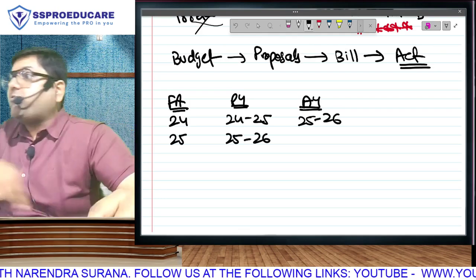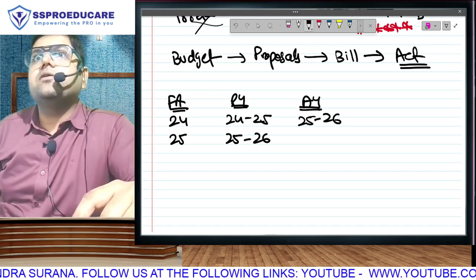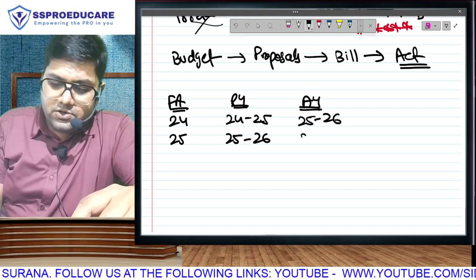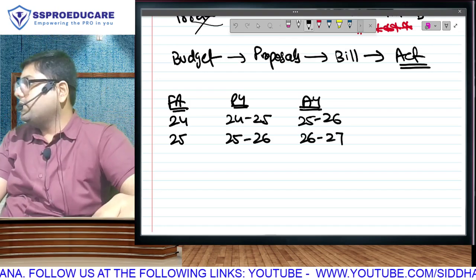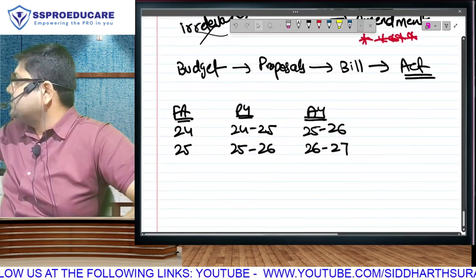Now, this year there was this budget, the 25 budget, which is applicable. It has given us tax rates for the ongoing year 25-26. But we will apply these tax rates next year when we are in the assessment year 26-27. Correct? So this year, these tax rates and amendments will apply.